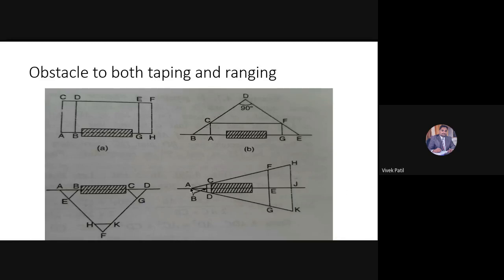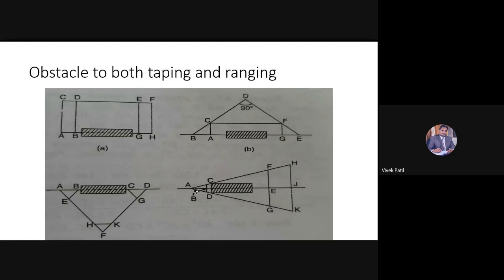AH will be equal to N dash into AC. Now the constant will change. Earlier if I have taken the constant as 5, next time I will increase it to 7 or 6, so that it will be more than the distance AF. So this point H will be marked with N dash.